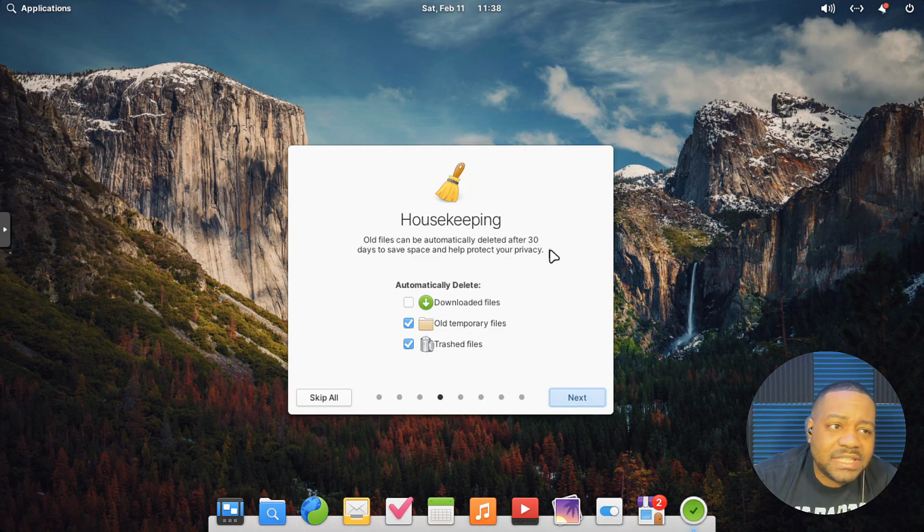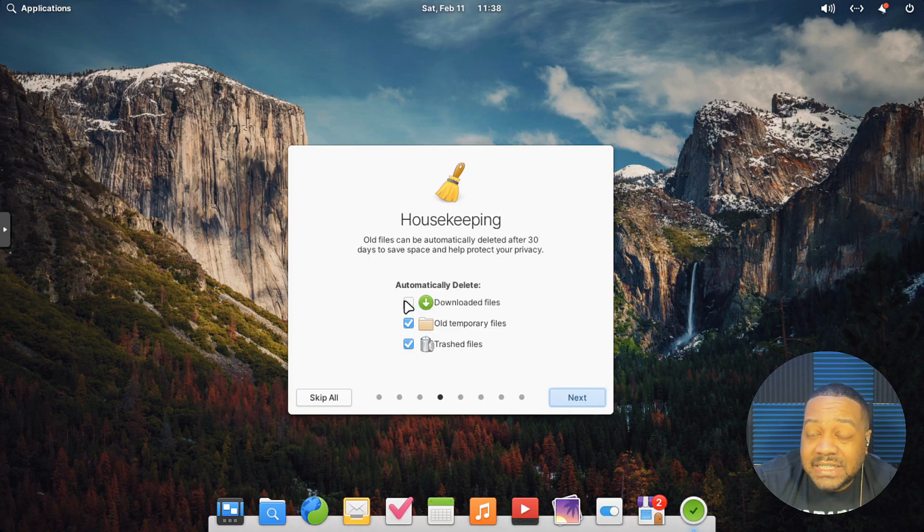Now let's go down here next. But you do have housecleaning. This is one cool feature that they have in the distribution as well, and it basically removes older files. So if you download a lot of stuff and you never go back and delete any of that stuff, it's taking up space on your system. So they have an automatic delete for it, so it'll delete downloaded files after 30 days, as well as old temporary files and trash files, and it's mainly for your privacy. So let's hit next there.